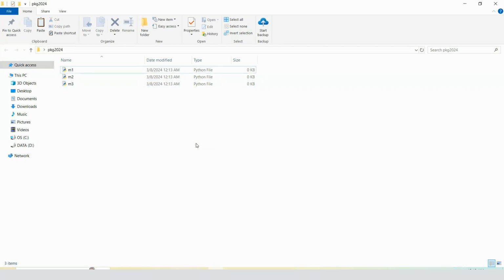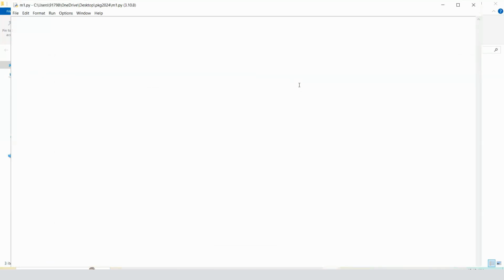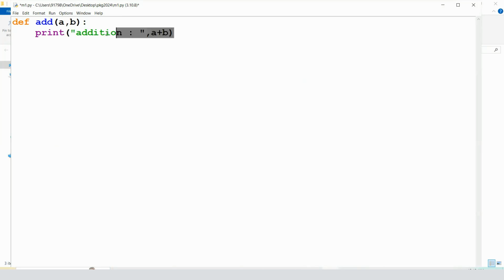What is a module? It's a collection of functions. So let's create multiple functions here also. In M1, I'm going to store multiple functions. So def add, the function I want to create, and I want to use some parameters as well. So print addition, which is a plus b. Let me just copy it from here, Control C and V. It is subtraction, a minus b.